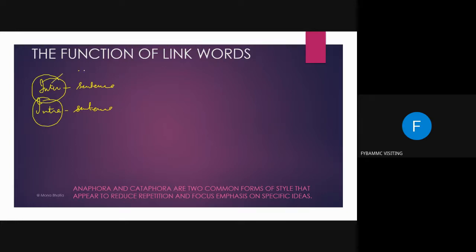Like these are two sentences and there is a linkage here for two sentences. Now intra means this is one sentence, but there is a link word in between within one sentence only. Now you know interstate versus intrastate. So when you say intra, that means within the state. Suppose this is your Maharashtra. So that means this is between Maharashtra only.